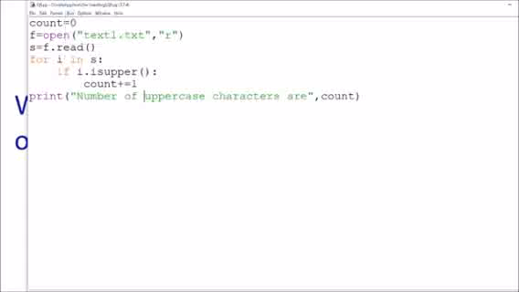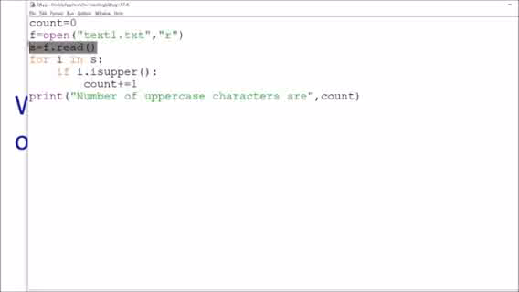Count is initially 0. f is equal to open text1.txt. It will open the file in read mode. Whatever data is there in that text1 file will be read by this command. s is equal to f.read, which will read the overall content. Now s will contain a string of whatever contents are there in the text file.